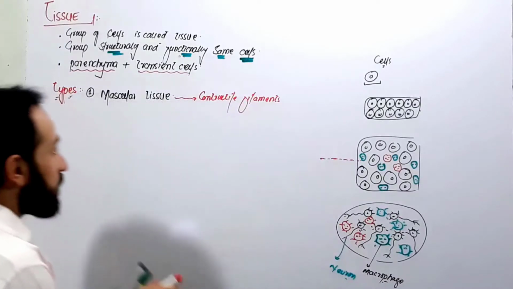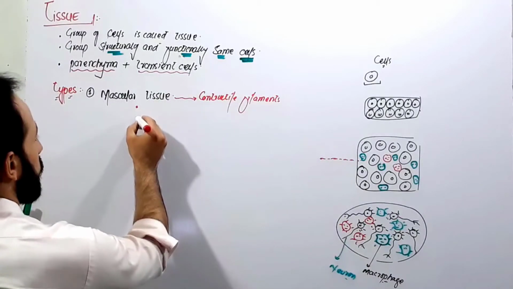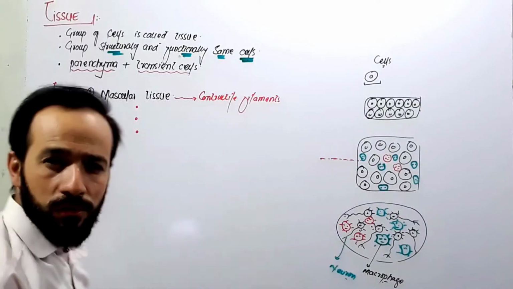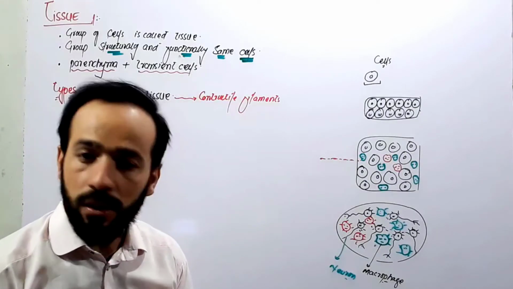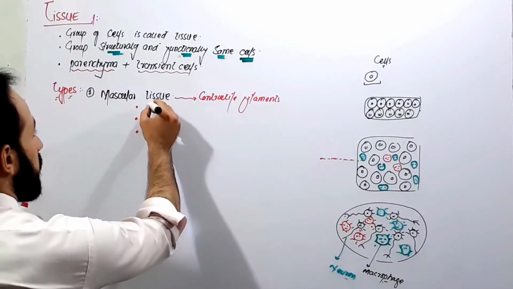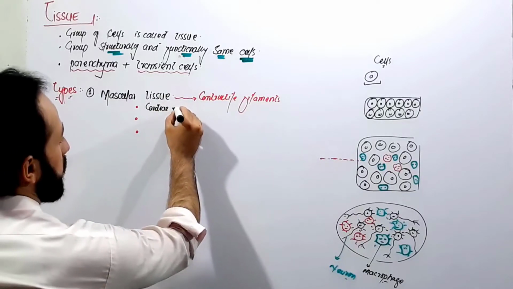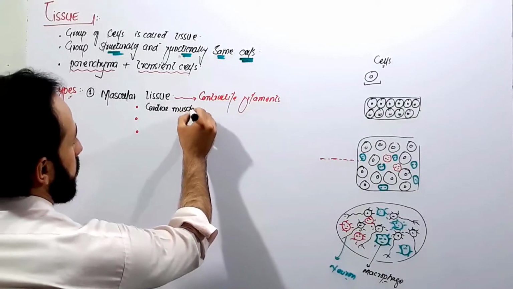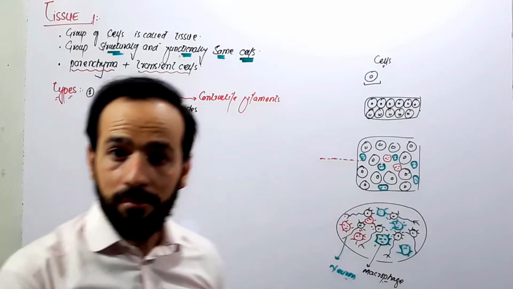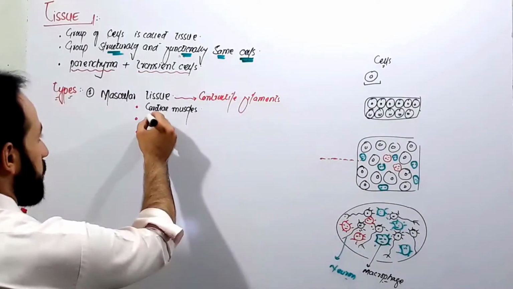So how many types of muscular tissue do we have in our body? We have 3 types of muscular tissue in our body. And what are those? Those are the cardiac muscles, right? We have cardiac muscles. Then we have skeletal muscles.